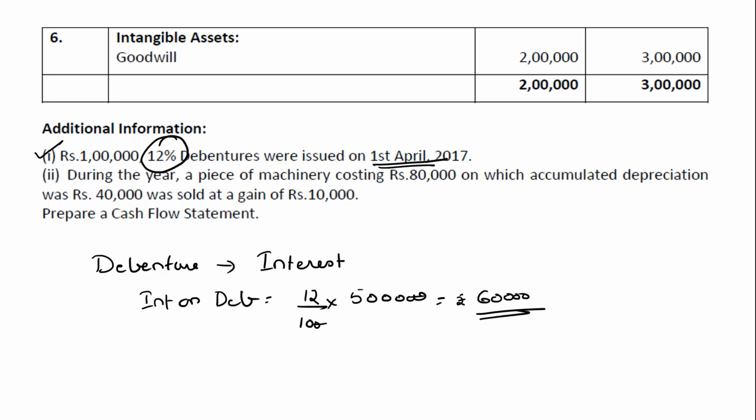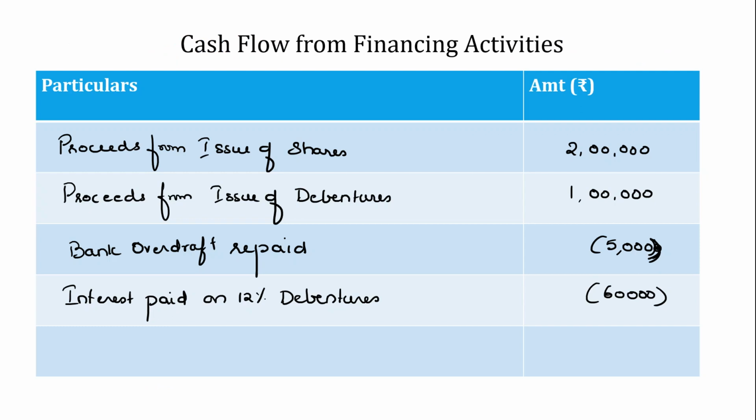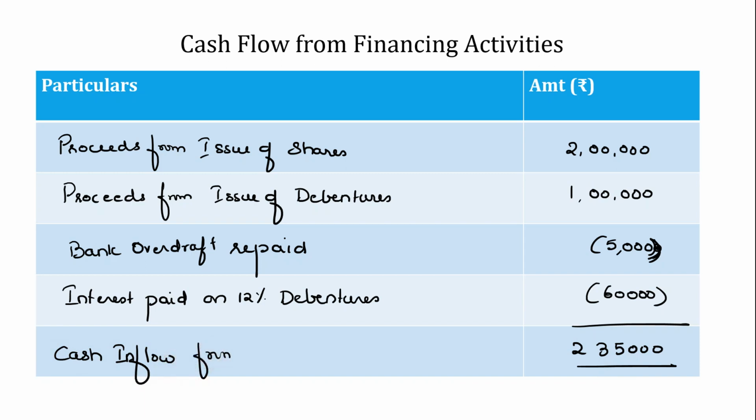And that's it. The other item you see is related to investing activity, and there's nothing else related to financing activity. So these four are the components. 3 lakh minus 65,000 would be 2 lakh 35,000. This is the amount of cash inflow from financing activities.